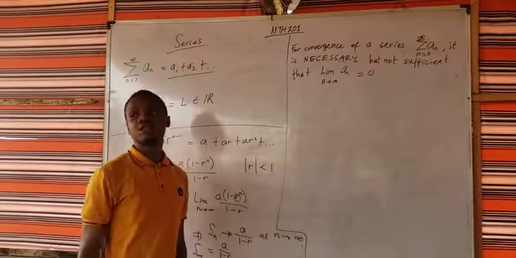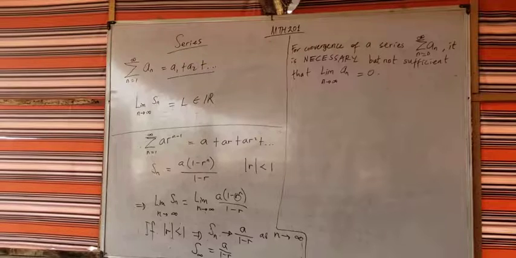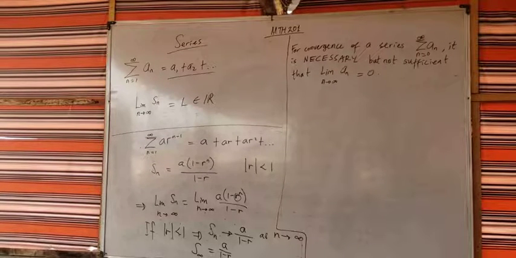So the first thing you want to check is if the limit of a sub n as n approaches infinity is 0. If it is not 0, that means the series is divergent. There's no other thing to check. You understand me? But if it is 0, we cannot conclude, because we said that it was a necessary condition but not sufficient. Is that clear? That means that for a series to be convergent, the limit of a sub n as n approaches infinity has to be 0. But it can also be 0 and not converge. So we will have to do another test to actually confirm if it is convergent or not.